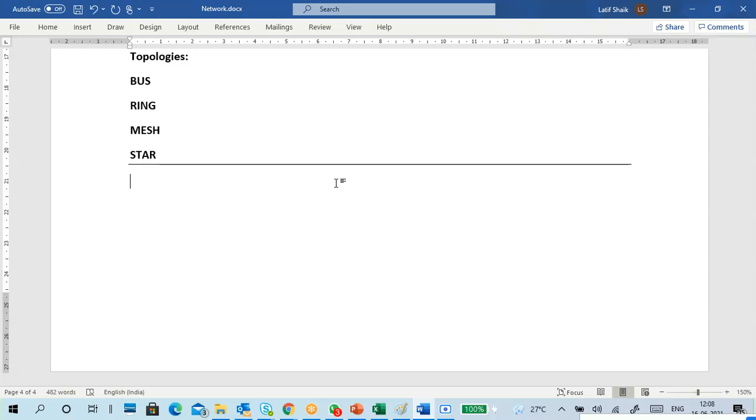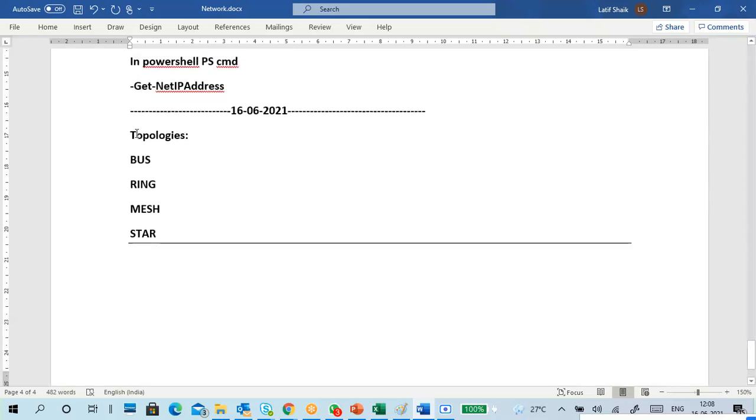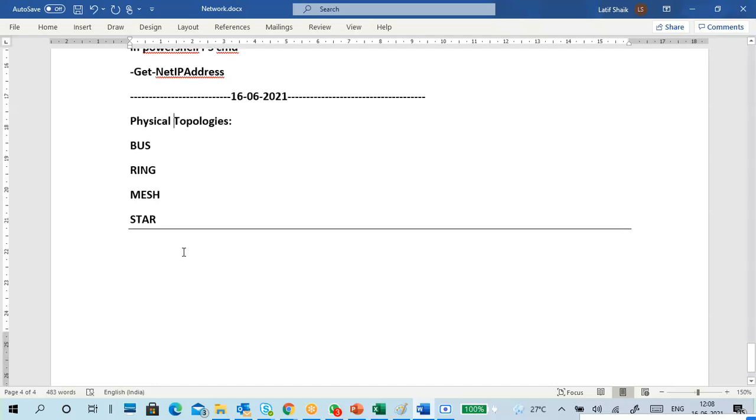What is the logical topology? Logical topology is the IP address only. Those we listed are physical topologies. You have to tell physical topologies. Correct your mind. So it is a physical topology.